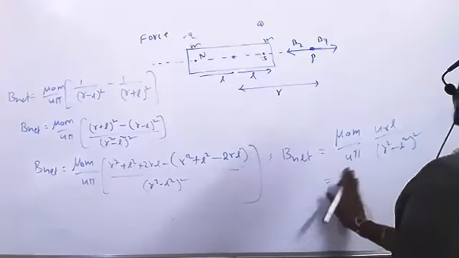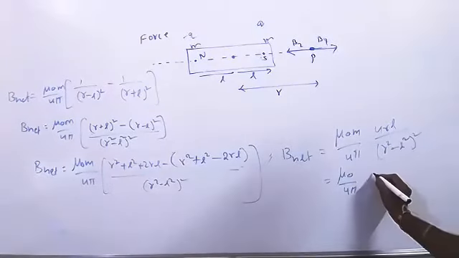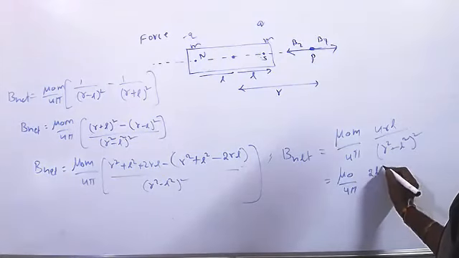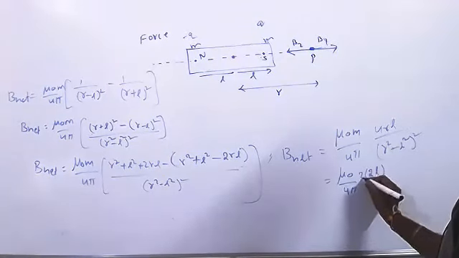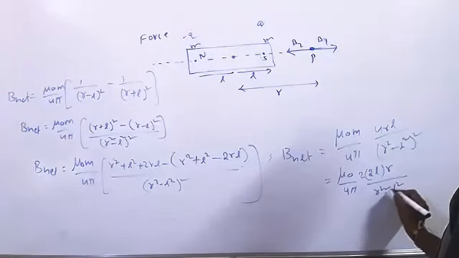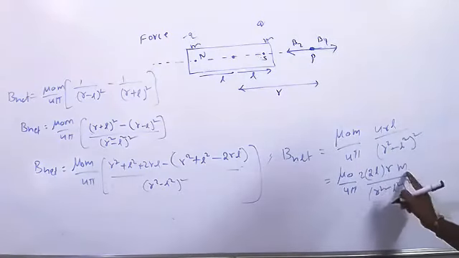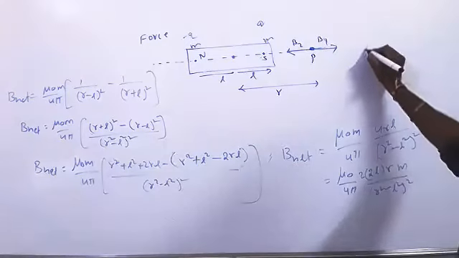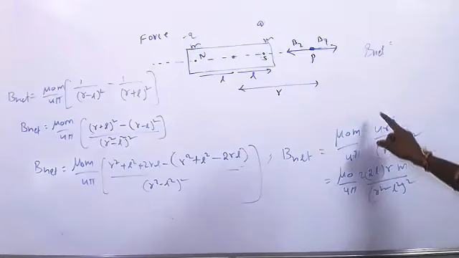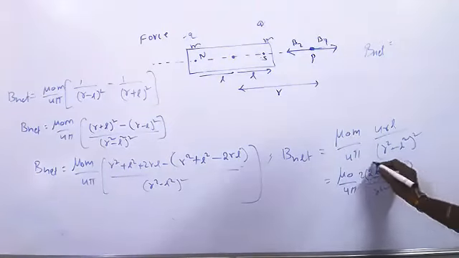Mu naught by 4 pi, 2L into 2R by R square minus L square whole square, into M. So 2L into M is the magnetic dipole moment.